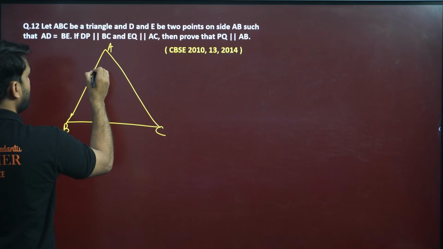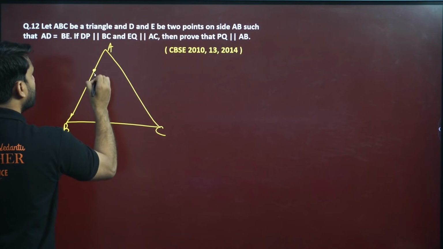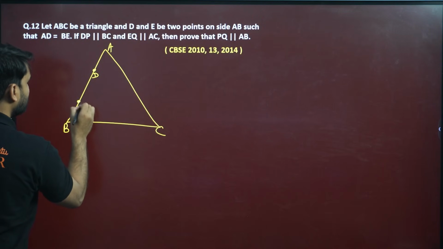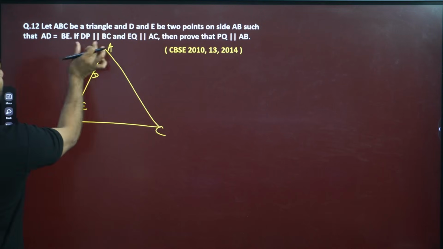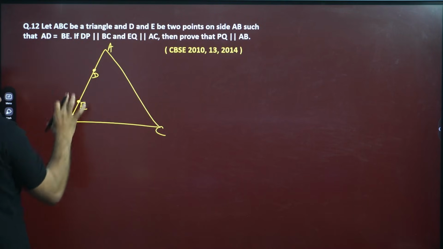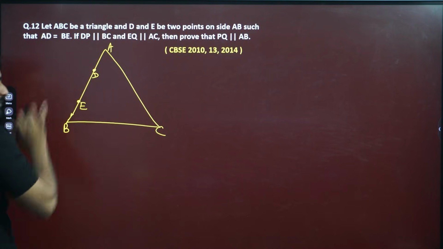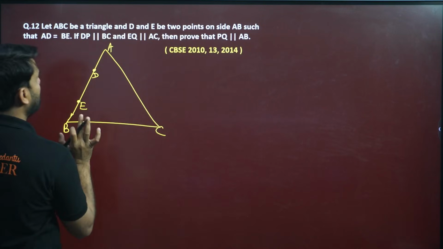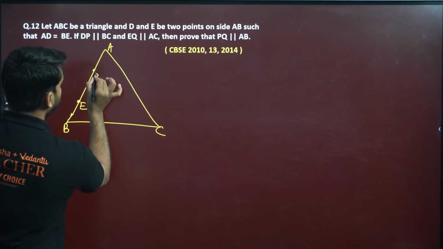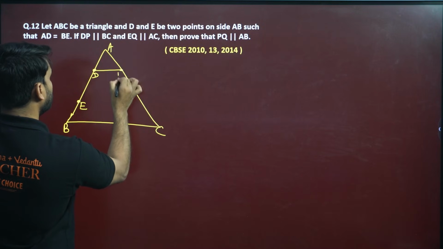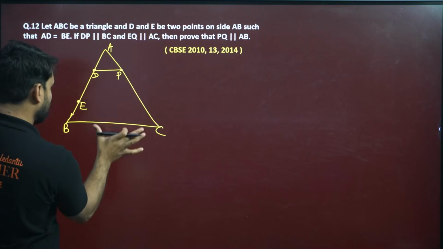So here, let's say this is D, my dear, and let's say this is E. Because one condition is also there: AD is equal to BE. Then only they can look like that, both equal to each other. DP parallel to BC. Where is P? So this is P here. So DP is parallel to BC.